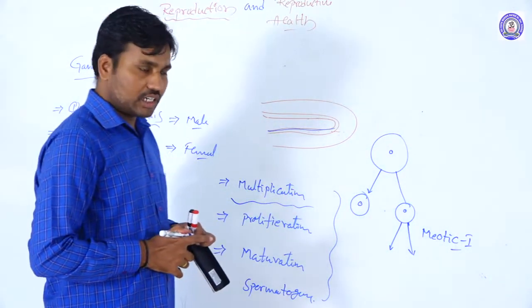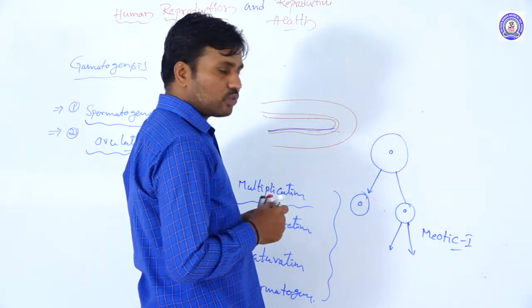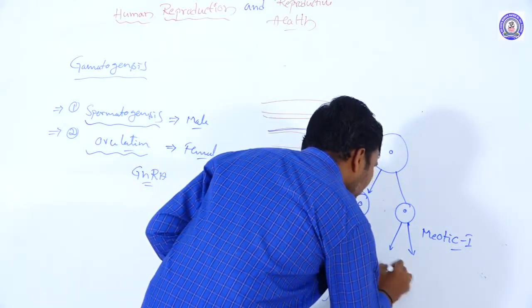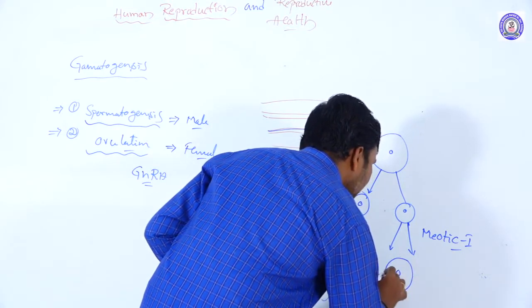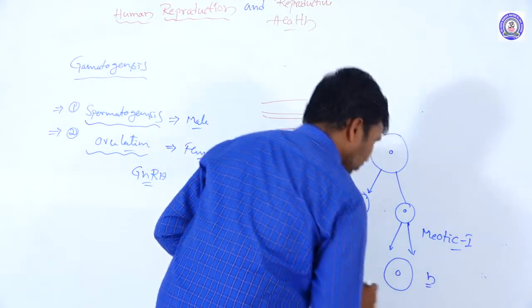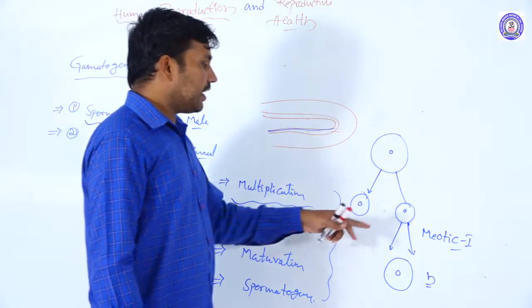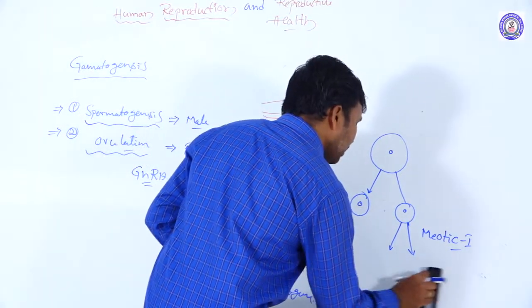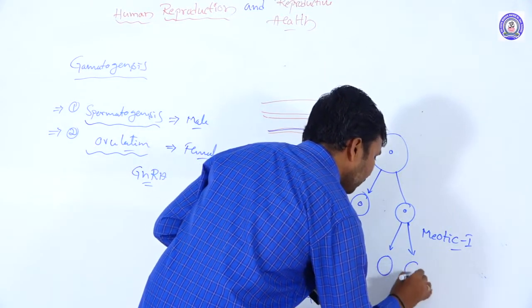When it undergoes meiosis 1, the number of chromosomes is reduced to n, and two cells are produced.